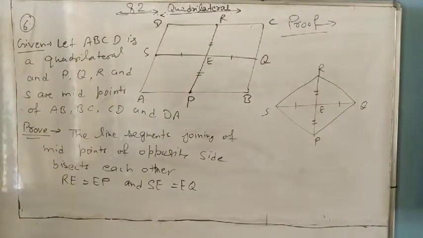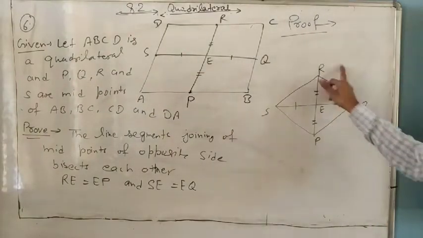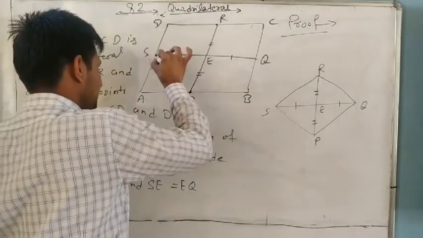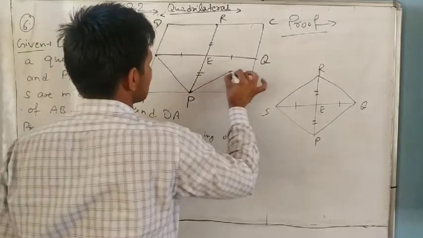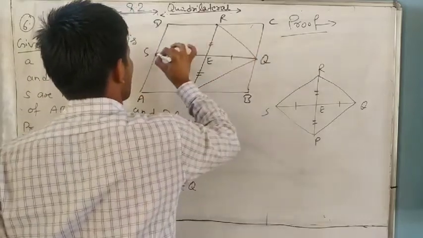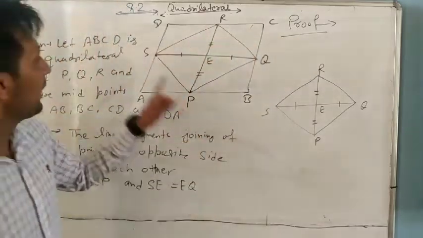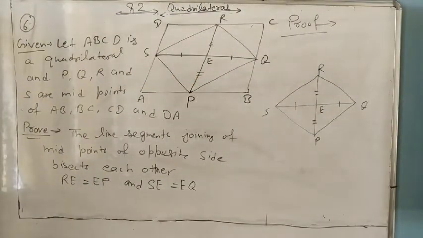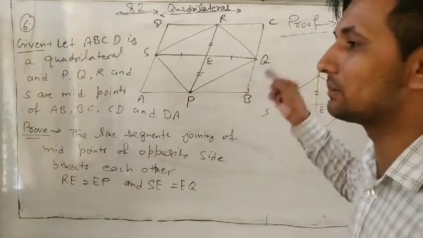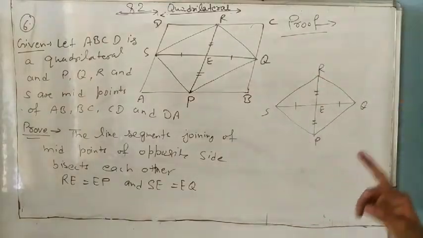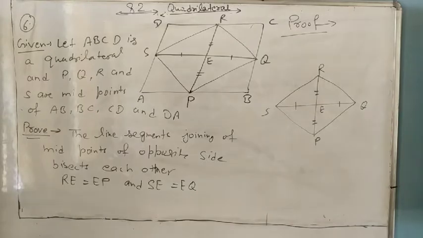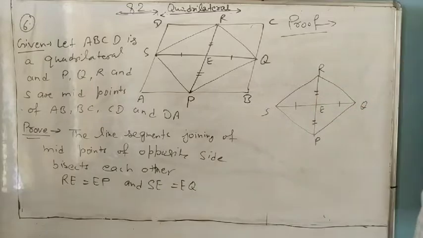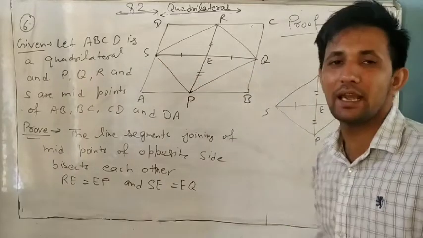So if we prove that SPQR is a parallelogram, then directly we can say that the diagonals of a parallelogram always bisect each other. Only one thing remains in this question: we have to prove that SPQR is a parallelogram.